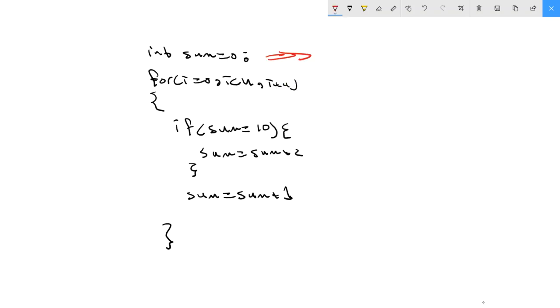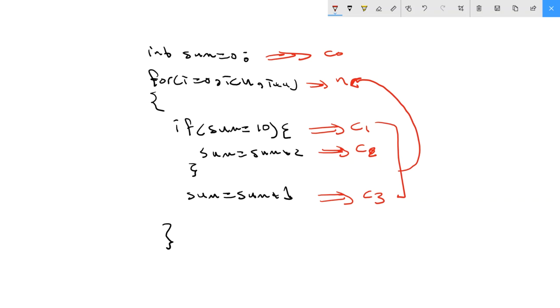This first line will take C0 to run. This is a loop, which takes n time. This is an if statement, which takes C1, constant time. This one again accesses memory, which takes constant time, C2. This one takes constant time, which should be C3. All three of these are inside the loop, which means the three of them are multiplied by n, and that one stands alone. So I have C0 plus n, the loop, multiplied by C1, and let me assume this as one block.